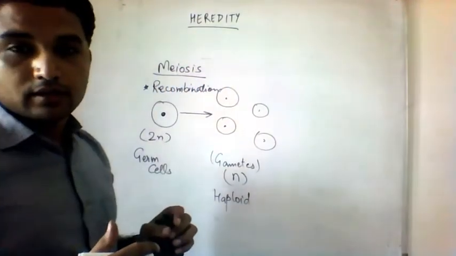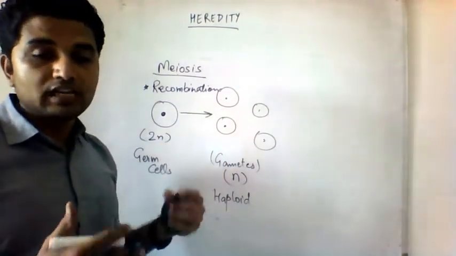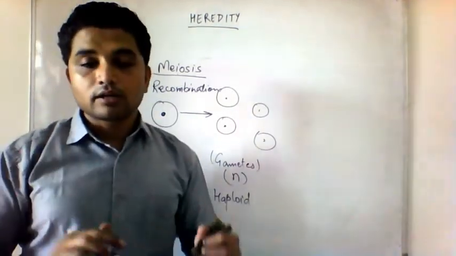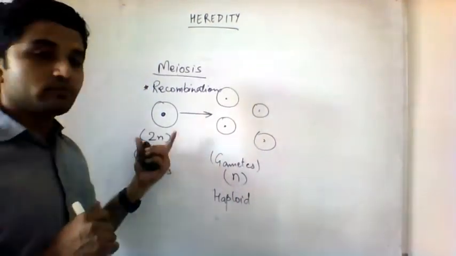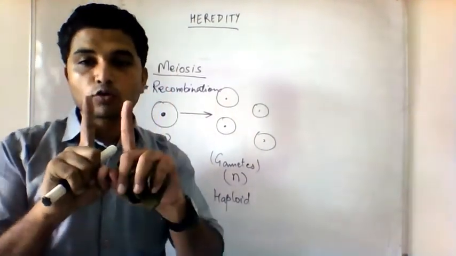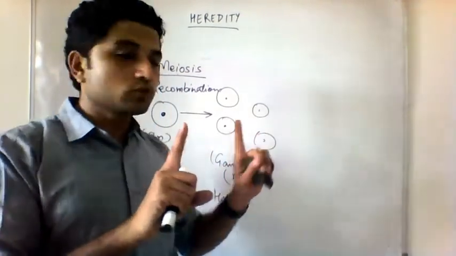Recombination is happening. This process, recombination, is sometimes known as crossing over. Recombination or crossing over, what does it mean? Listen very carefully. We have all chromosomes in pairs, one chromosome coming from daddy, one coming from mommy. So our chromosomes are in pairs. Now what happens? In the gamete only one chromosome has to go.